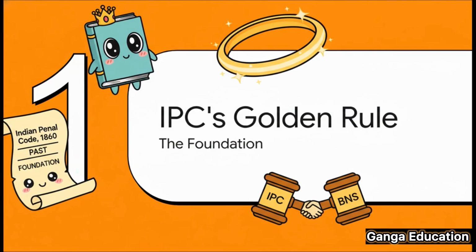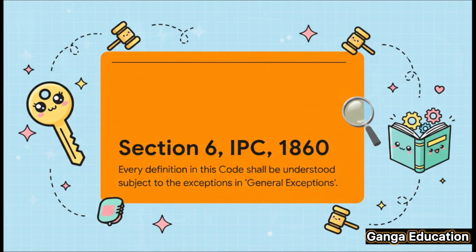So, to really get what's happening with the new law, we've got to rewind the clock a bit and look at the foundation. This whole principle was laid out crystal clear in the old Indian Penal Code of 1860. You could call it the golden rule for understanding literally every single crime in the book. And this right here, this was the master key. Section 6 of the Indian Penal Code, 1860.